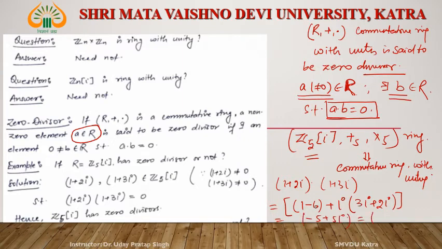Minus 5 divided by 5, the remainder is 0. 5 divided by 5, the remainder is 0. It means 0 plus 0i, that is 0. So the product of these two numbers, which are not equal to 0, is 0 in Z5i. Then this Z5i is a ring with zero divisor.